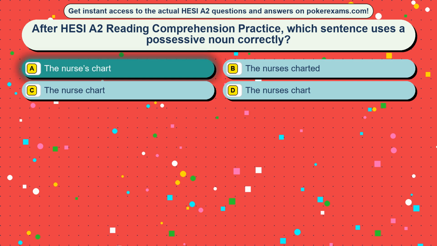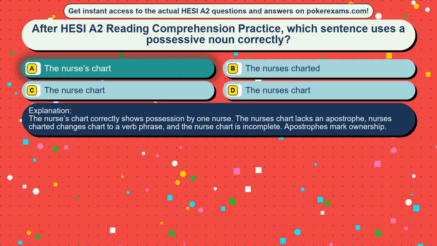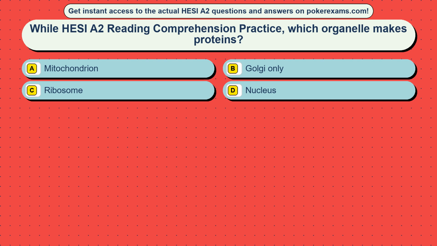The correct answer is option A, the nurse's chart. The nurse's chart correctly shows possession by one nurse. The nurses chart lacks an apostrophe. Nurses charted changes chart to a verb phrase, and the nurse chart is incomplete. Apostrophes mark ownership.